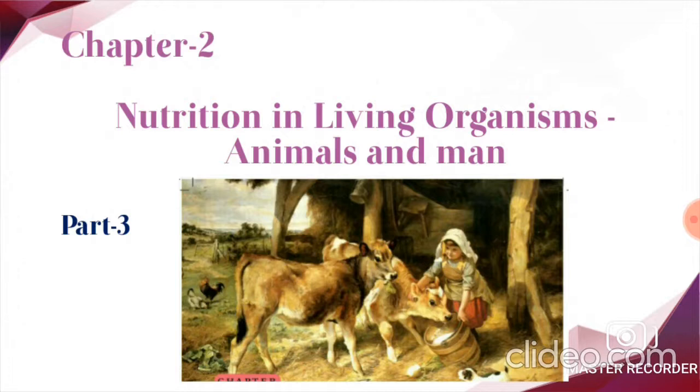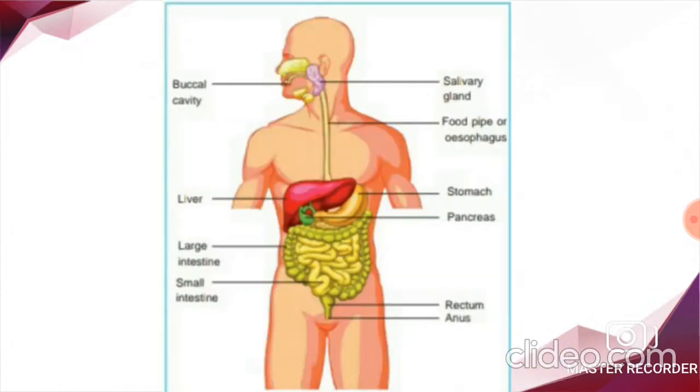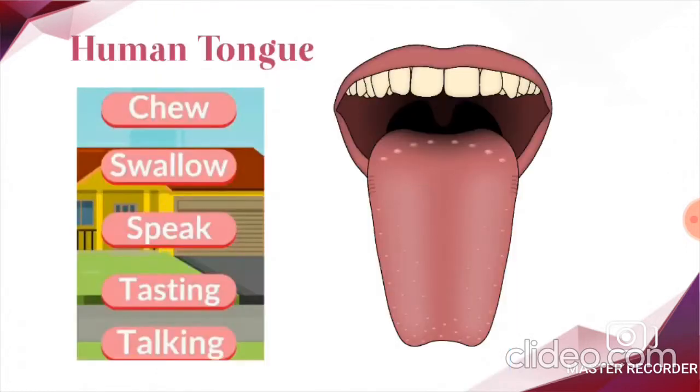In today's session, I will continue with the functions of the different parts of the digestive system. We already learnt about the first part of the digestive system, that is the mouth, right? Let us see the functions of other parts in the digestive system such as the tongue, food pipe or esophagus, the stomach, small intestine and large intestine. First, we will learn about the human tongue.